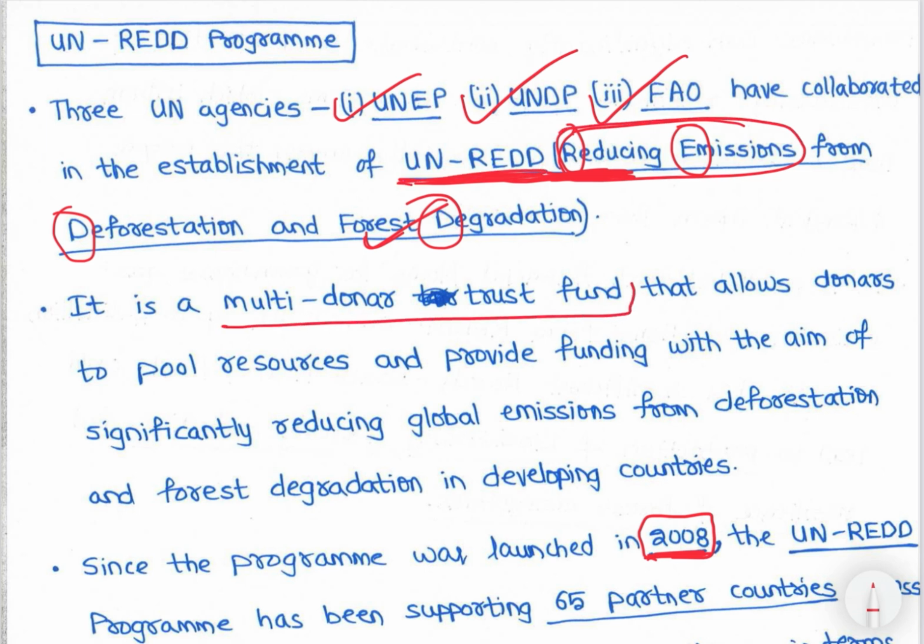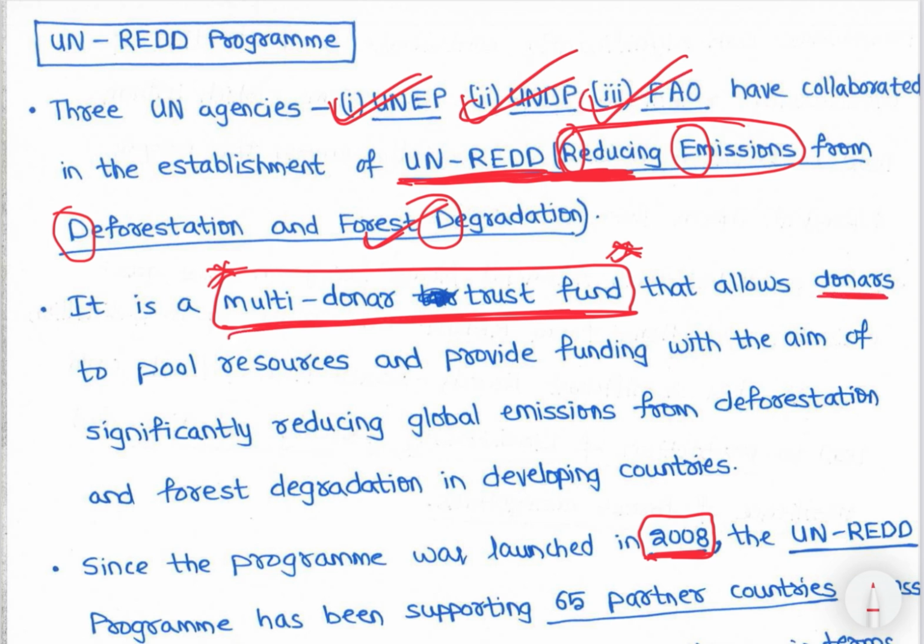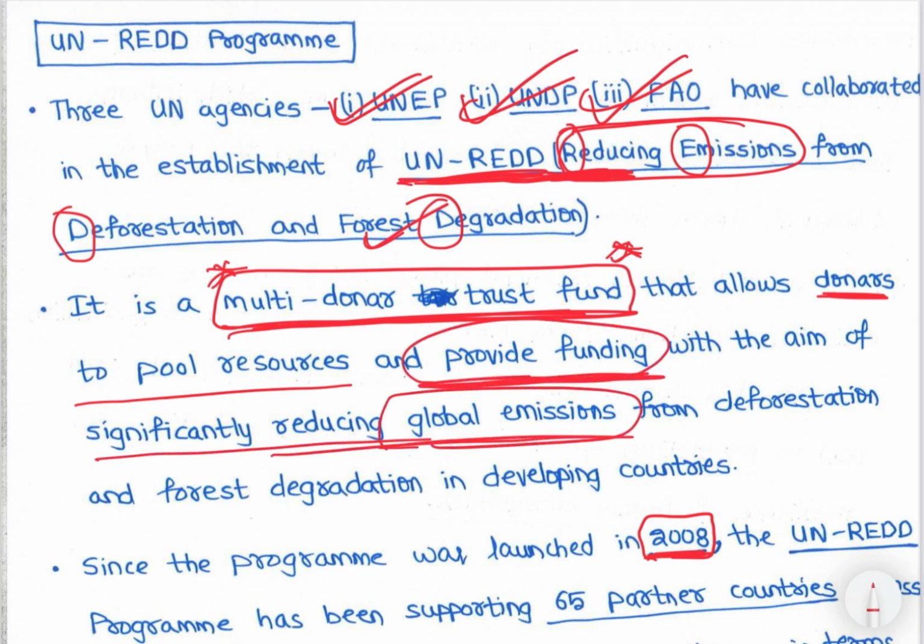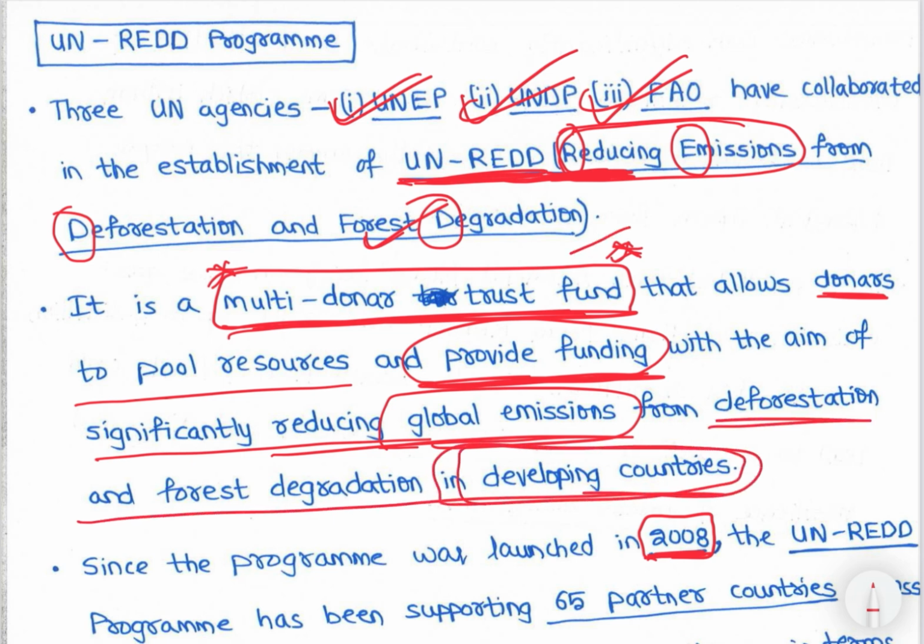It is a multi-donor trust fund. It is basically a fund managed by three UN agencies, a multi-donor fund that allows donors to pool resources and provide funding with the aim of significantly reducing emissions from deforestation and forest degradation in developing countries. जो भी donors हैं, mostly developed countries हैं. So UN-REDD takes funds and invests in developing countries for reducing global emissions from deforestation and forest degradation, right.